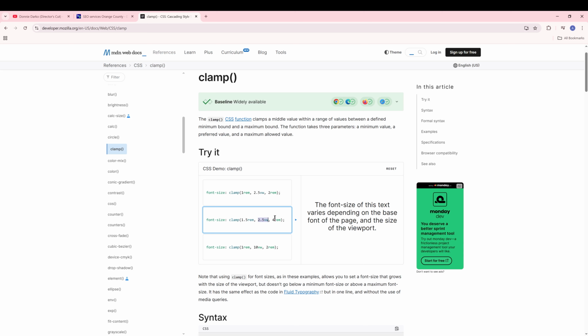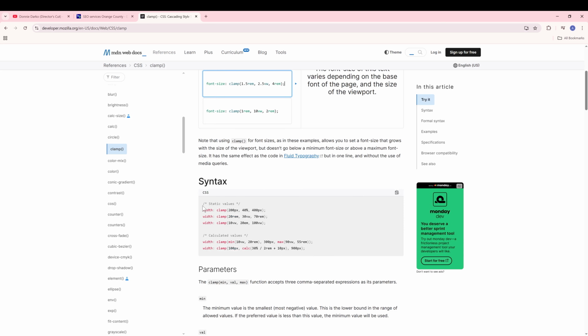If the preferred value is below the min value, it will default to the min value. If the preferred value is above the max value, it will default to the max value. If it's between, it'll default to the preferred value. So basically you can use the clamp CSS function for any sizing: width, height, text size, border radius, or the size of containers in Divi or in other WordPress themes.